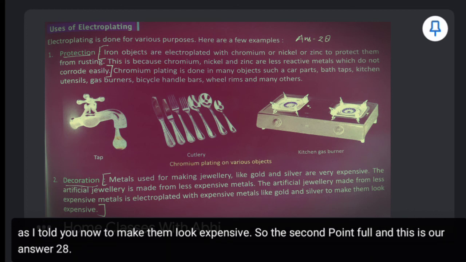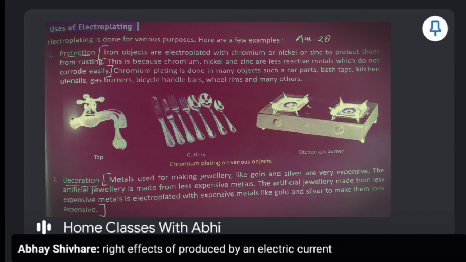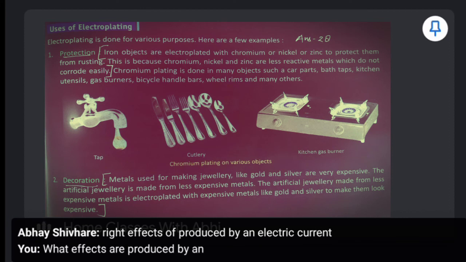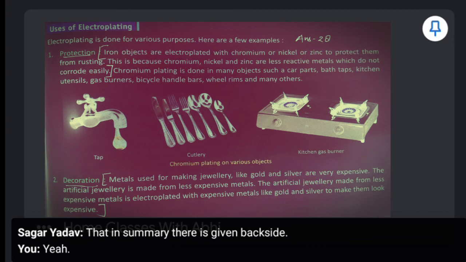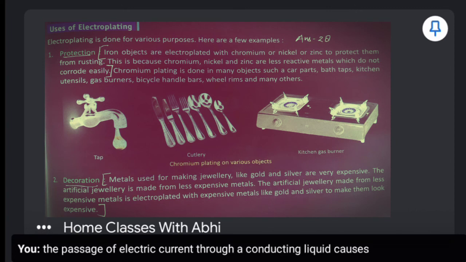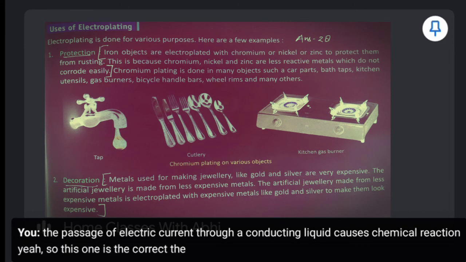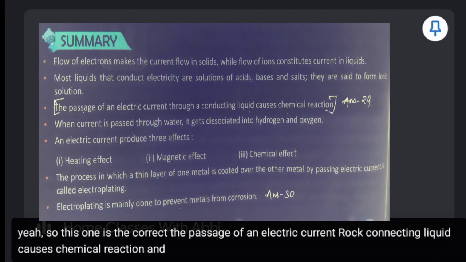Okay, read out the next question. What effects are produced by an electric current? The passage of electric current through a conducting liquid causes chemical reaction. Yeah, so this one is the correct. The passage of an electric current through a conducting liquid causes chemical reaction. And this is our answer 29.